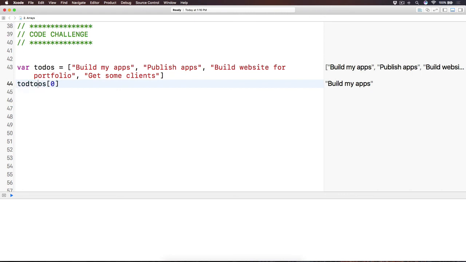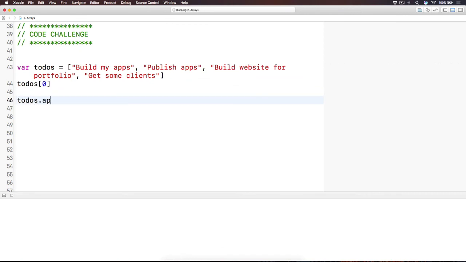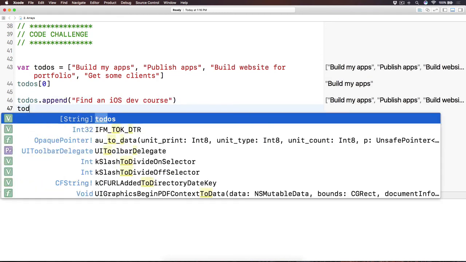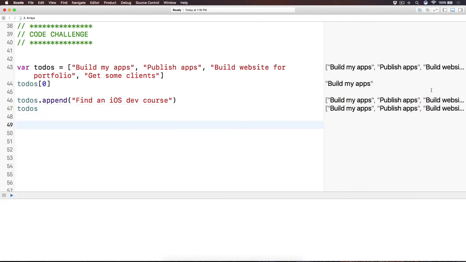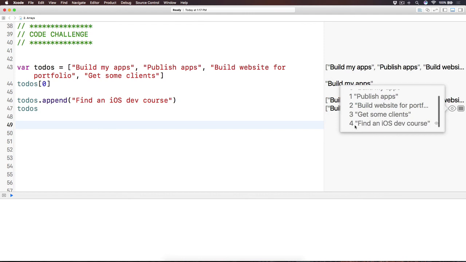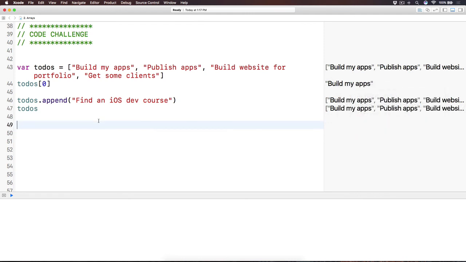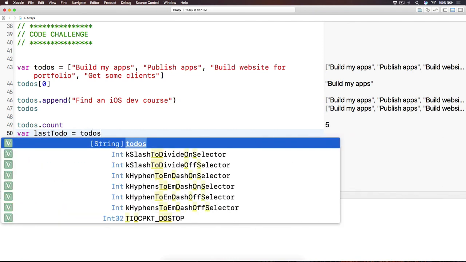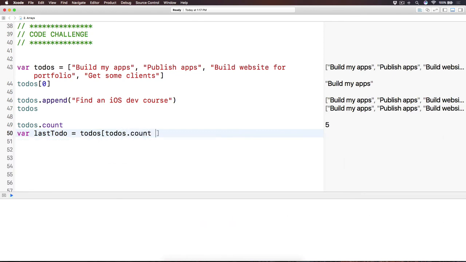Now let's append another to-do inside this. How about we have find an iOS dev course, right? So here, if we have to-dos again, then it's going to be a bunch of things, and the last one could be find an iOS dev course, right? Now let's find the last element of the to-dos. To-dos.count is the number of elements, right? And so if I do, let's say var lastTodo, it's going to be the to-dos subscript to-dos.count minus 1.